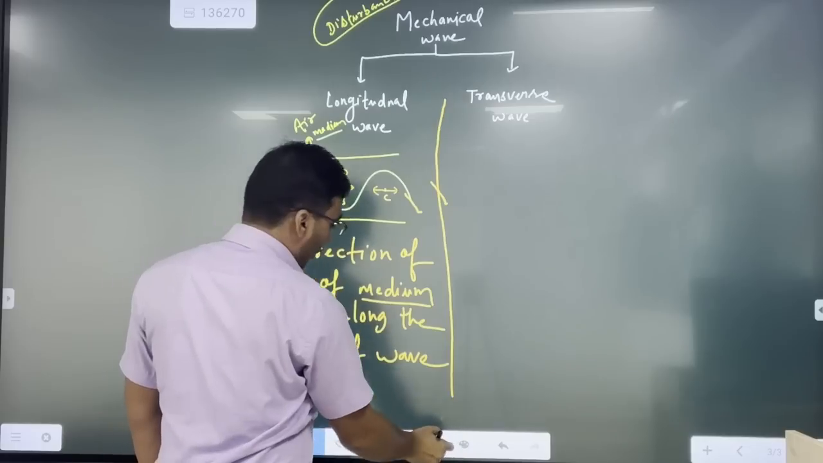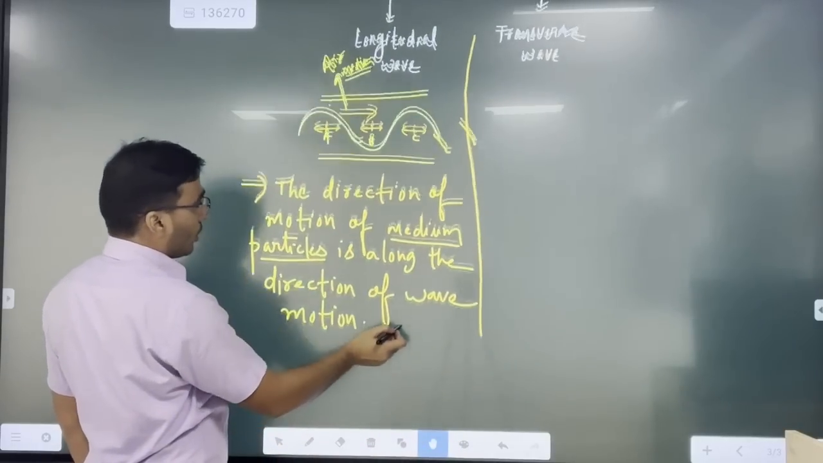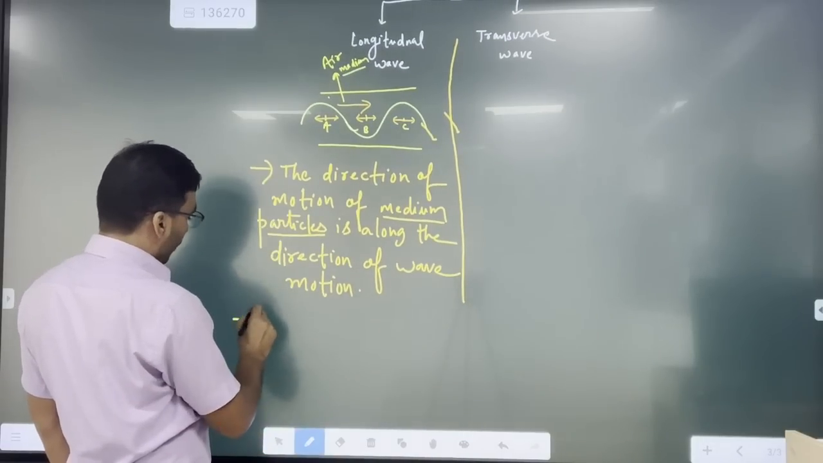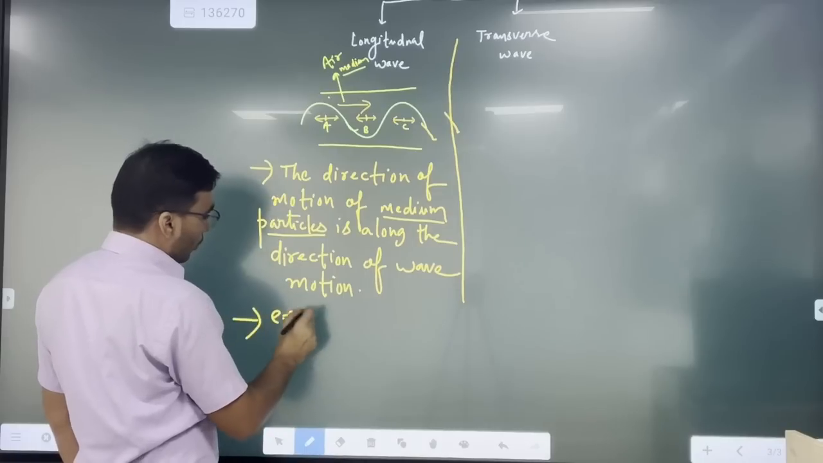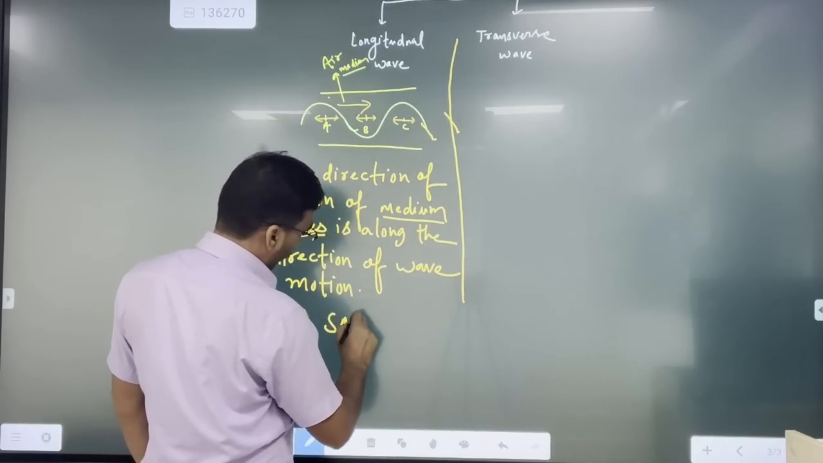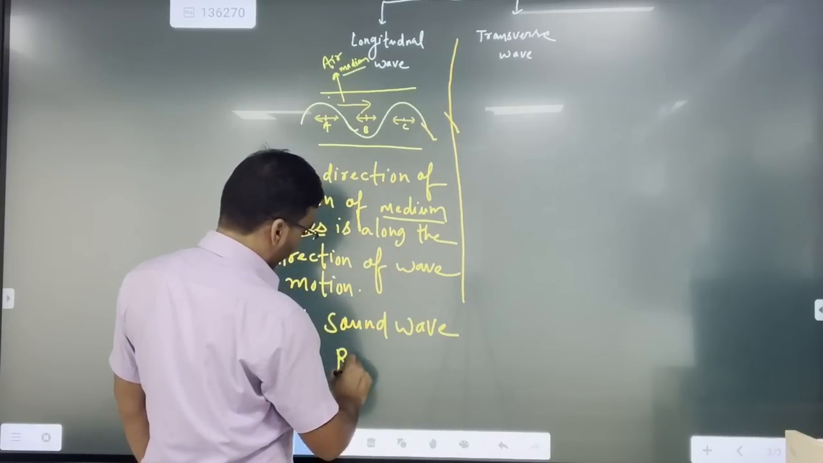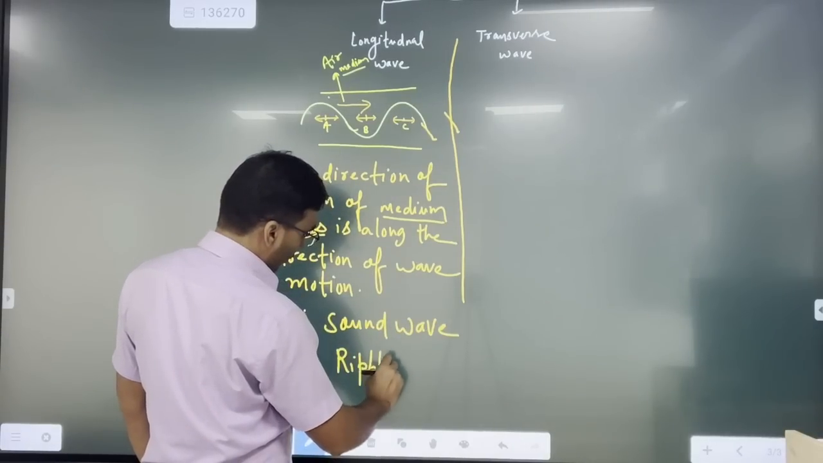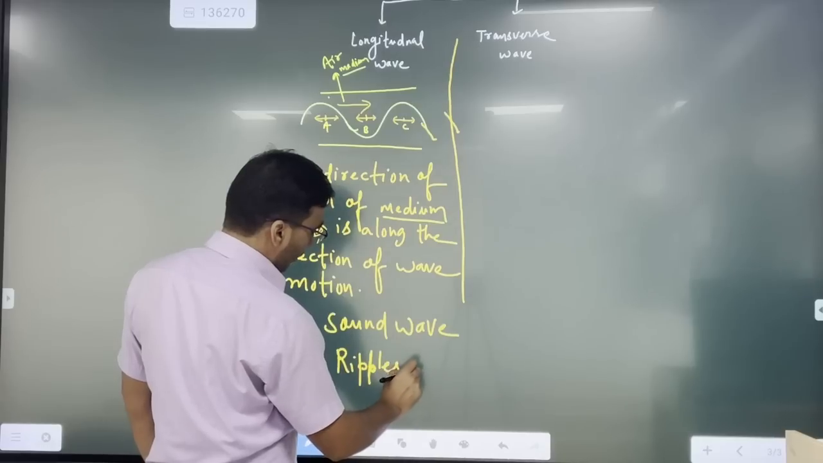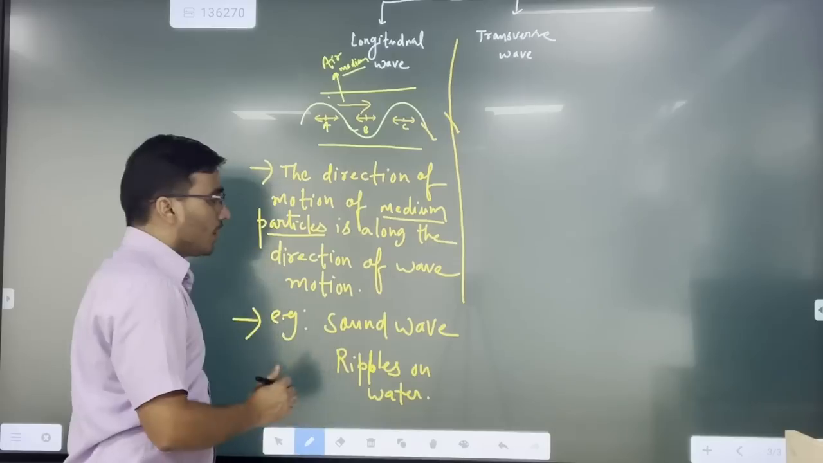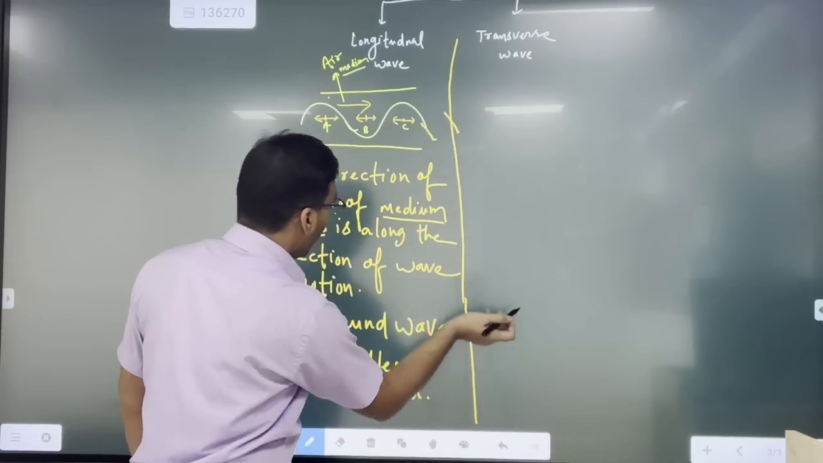And there are some examples of that. The examples are very simple. We can write down some examples. So this is a simple definition and we can write some examples also: sound wave, okay, sound wave or ripples on water. So these are some of the examples of longitudinal waves.